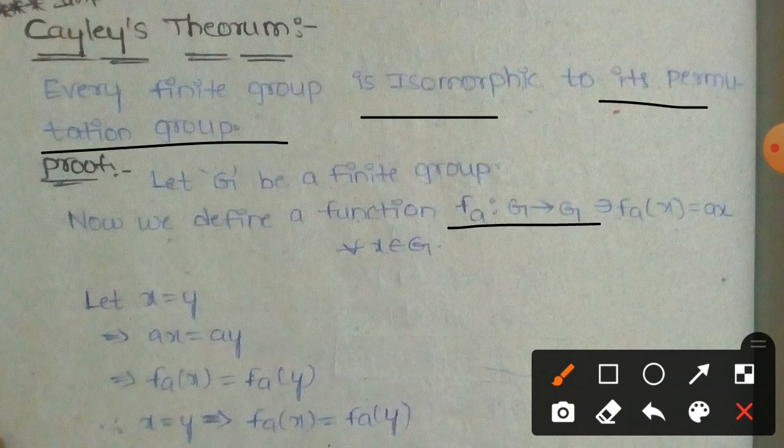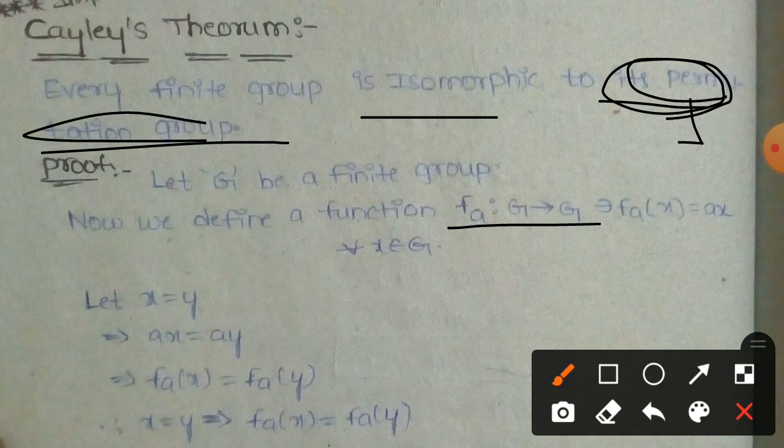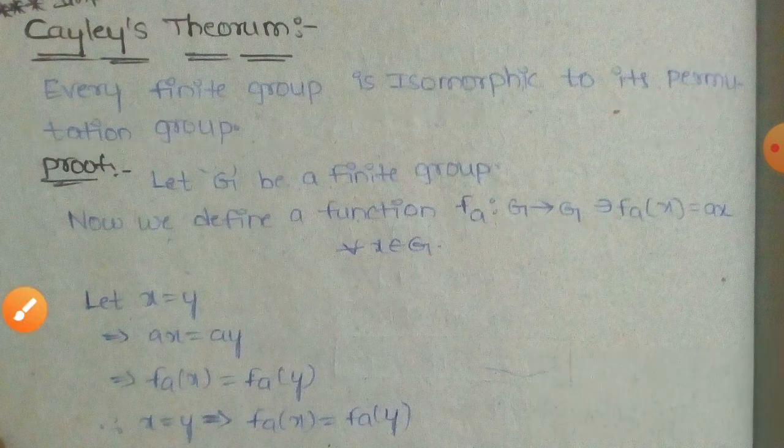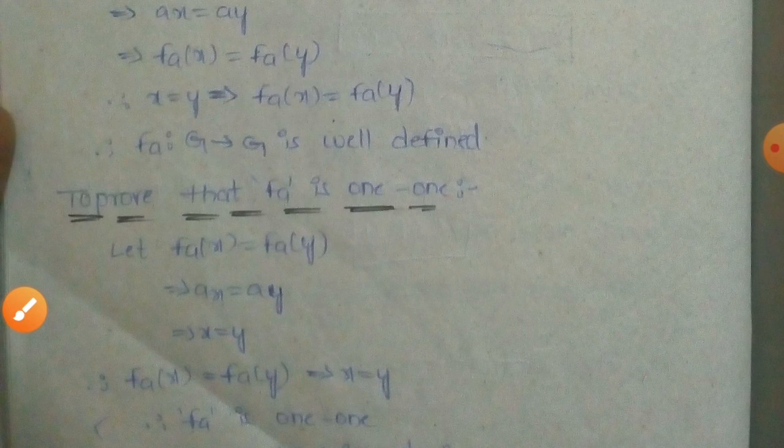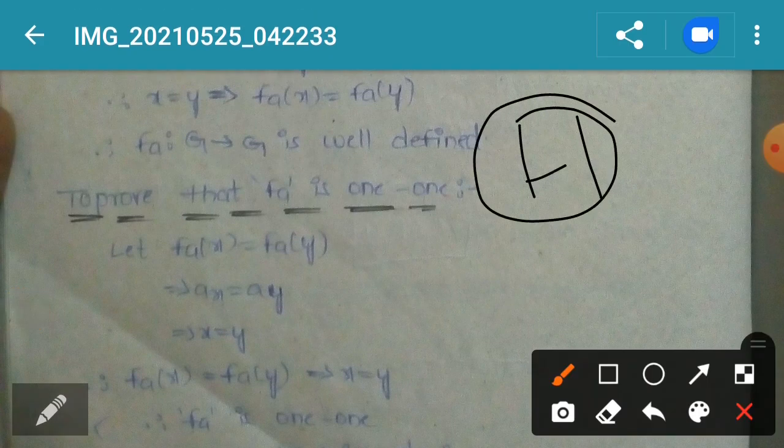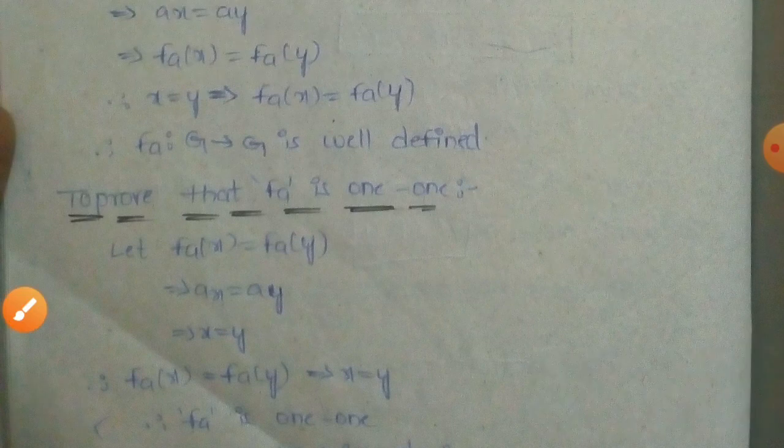So first we find the permutation group. First of all, we find out the permutation. What is a permutation? It is one-one and onto. We have to check the one-one condition and the onto condition, then we say it is a permutation.